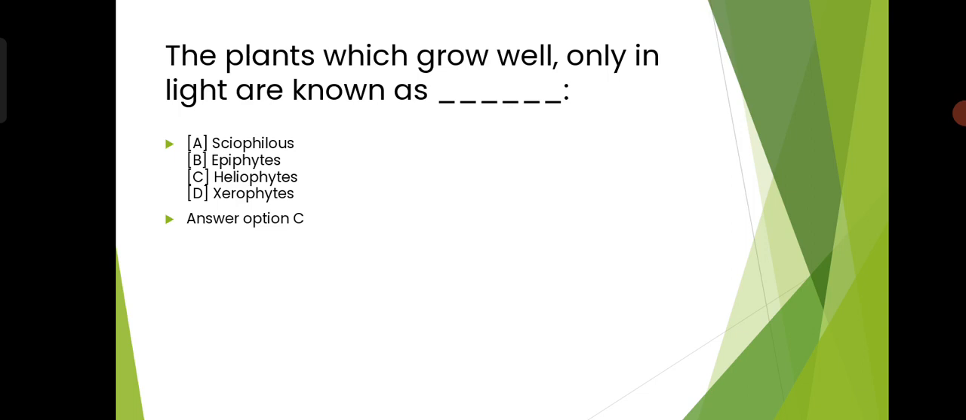So the answer is option C, that is Heliophytes. And if we bifurcate the word heliophyte, you will get the word helio, which means sun or light. तो आप इससे guess कर सकते हैं कि option C आपका answer हो सकता है if you don't know the answer. Heliophytes are plants that can grow in, or are tolerant to, full sunlight.